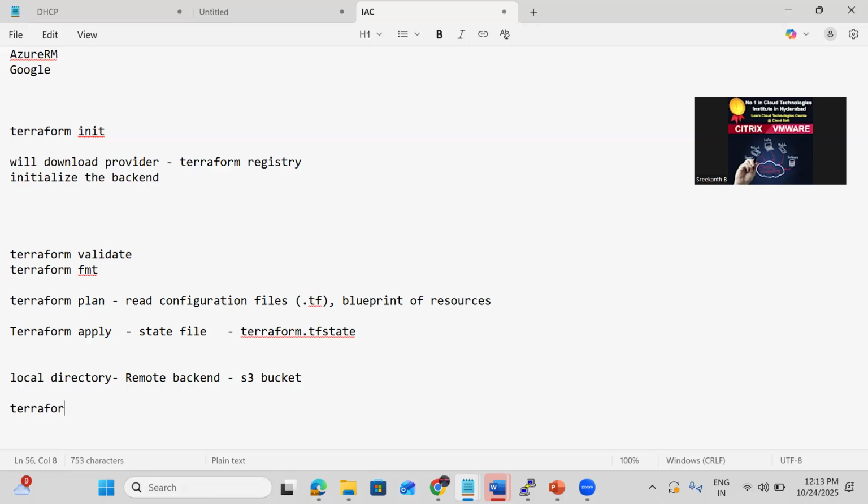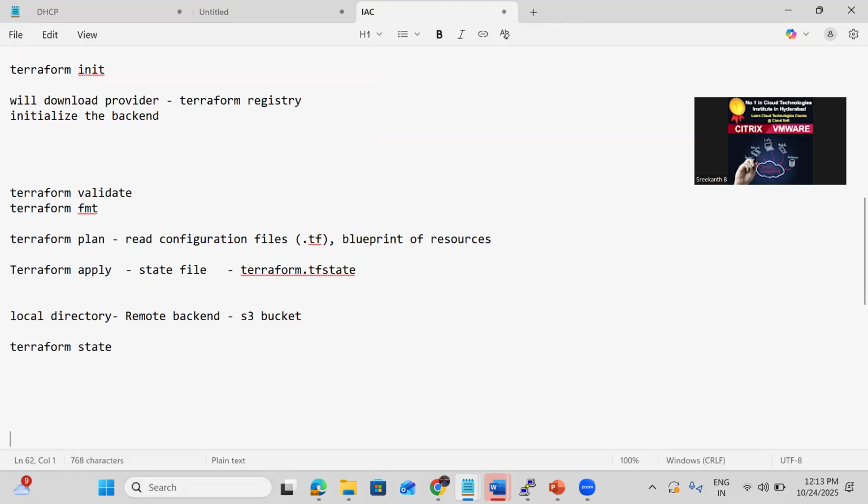Then we have one more powerful command, terraform state. For the resources that have been created, we can read that state file. Or terraform destroy. Like with a CloudFormation stack, we can delete that stack. Here, if we run terraform destroy, then all the resources are deleted. Any doubts on this?